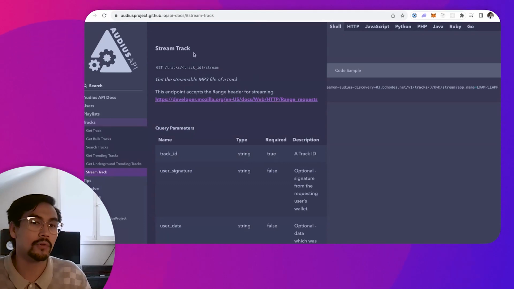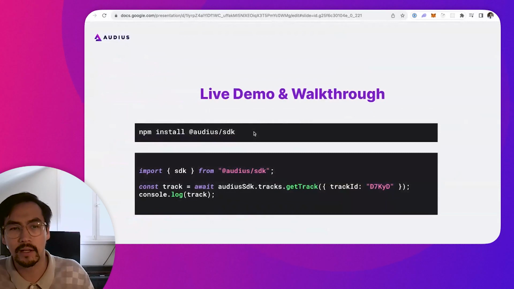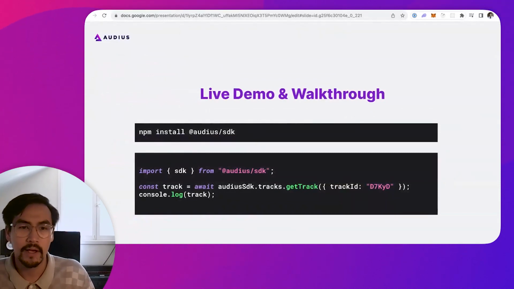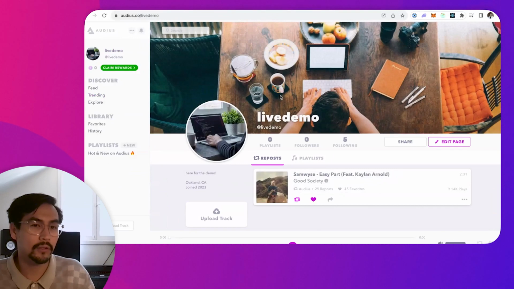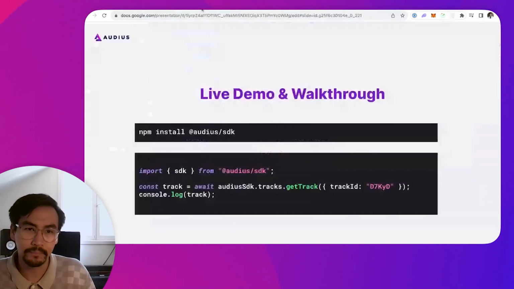And for that, we're going to introduce the Audius SDK, which is going back to the little slide deck here, this example snippet that's pasted. So what we're going to do for the rest of the demo is I'm going to create a very simple, straightforward Node.js application where I'm going to get a track and then I'm going to upload a track back to Audius. And then if all goes well, when we come over to our little profile here called live demo, we should actually see that upload happen.